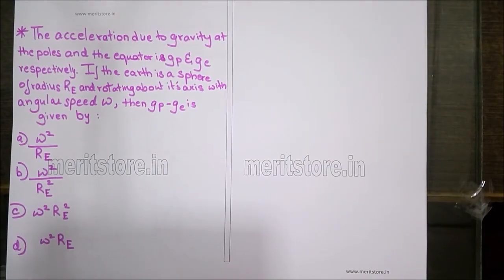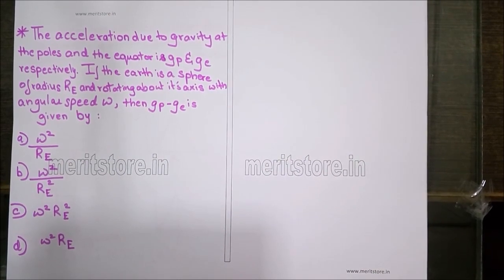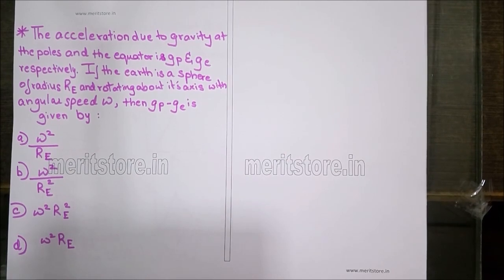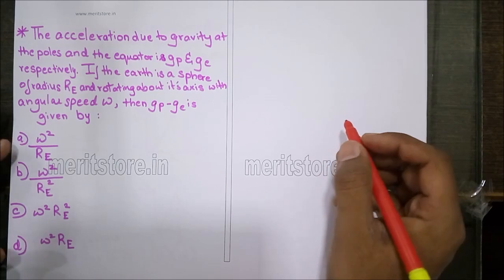The acceleration due to gravity at the poles and the equator is Gp and Ge respectively. If the earth is a sphere of radius Re and rotating about its axis with angular speed omega, then Gp minus Ge is given by, the options are omega square upon Re, omega square upon Re square, omega square Re square minus, and the last option is omega square Re.